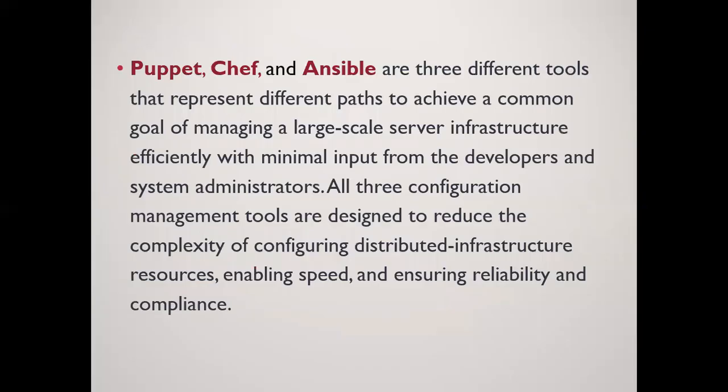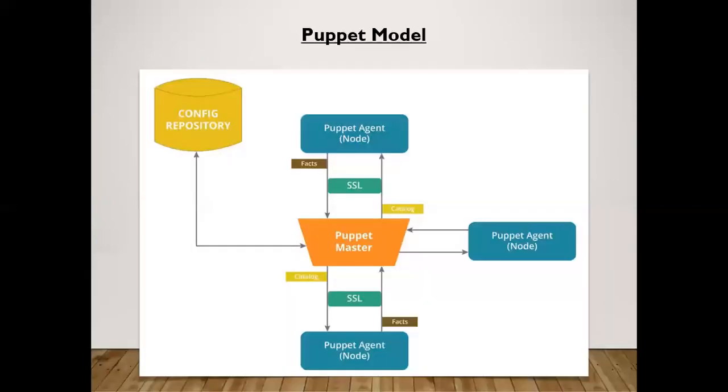There are three different types of models: Puppet, Chef, and Ansible. These are three different tools that represent different paths to achieve a common goal of managing a large-scale server infrastructure efficiently with minimal input from the developers and system administrators. All three configuration management tools are designed to reduce the complexity of configuring distributed infrastructure resources, enabling speed, and ensuring reliability and compliance.